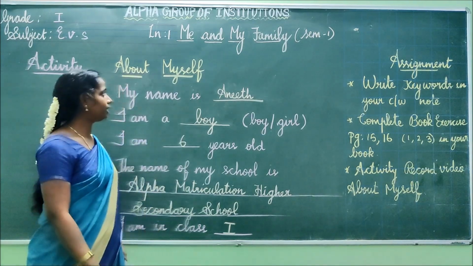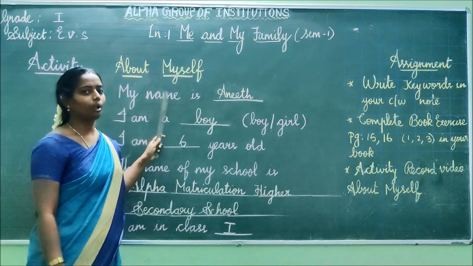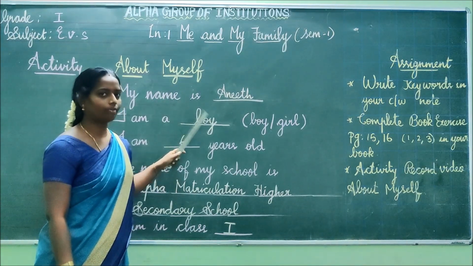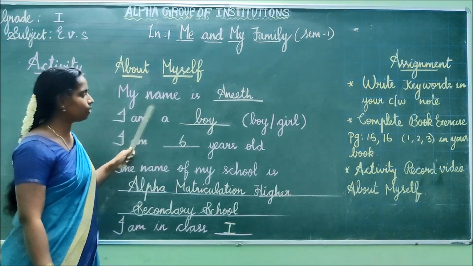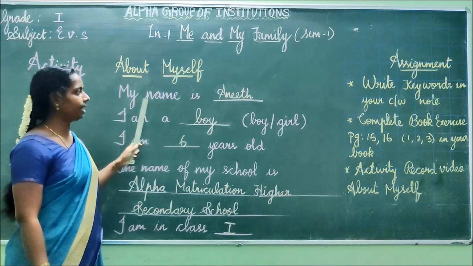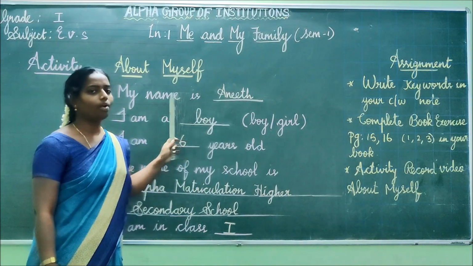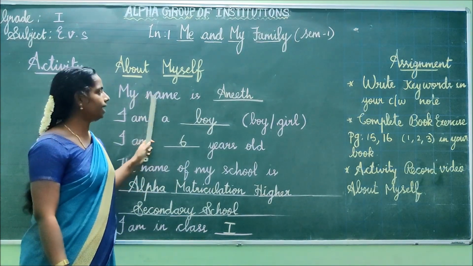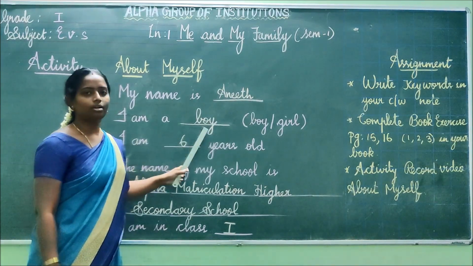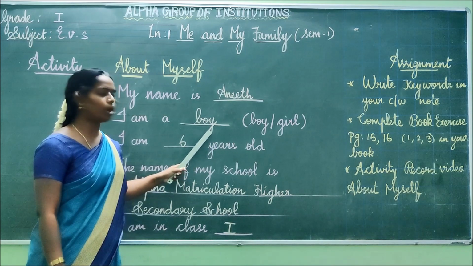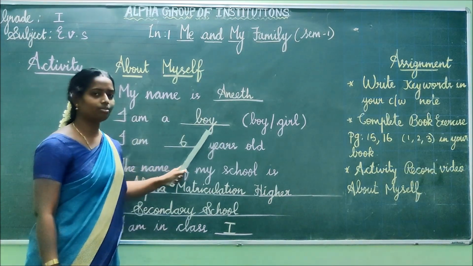Here your activity is about myself. You have to record a video and send it to your WhatsApp group. I will check what you record. Okay children, see, what you have to tell is: my name is, whatever your name is. Here I have written Anit. Whatever your name is, you have to tell. My name is Anit, and then, I am a boy. If you are a boy, you can say boy. If you are a girl, you can say girl. I am a boy.